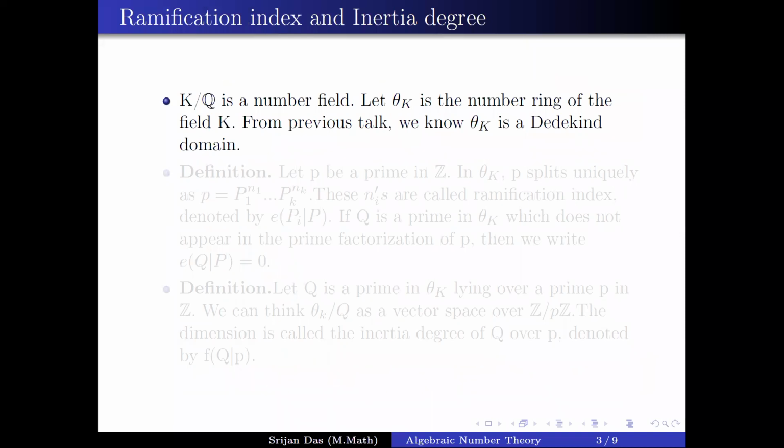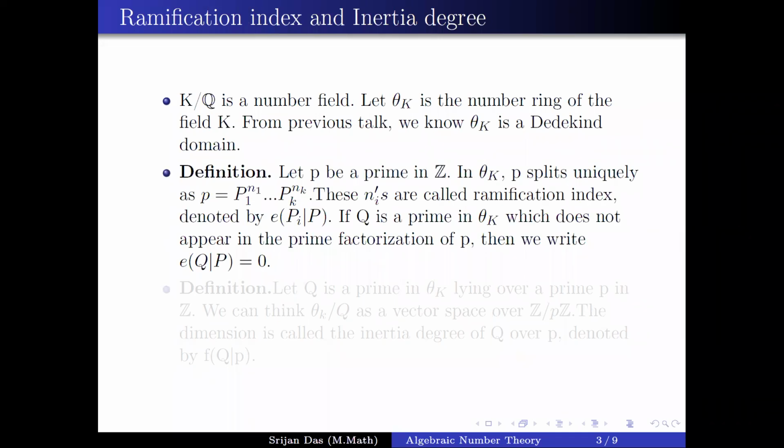So K over Q is a number field, and O_K is the ring of integers of the field. We know that O_K is a Dedekind domain from the previous talk, and so you can factorize O_K's ideals. Now let P be a prime. For the notion of K and L, we will basically see K equal to Q. Whatever I'm doing will still be true for general K and L, but I'm going to do it just for Q, and then you have some finite extension L.